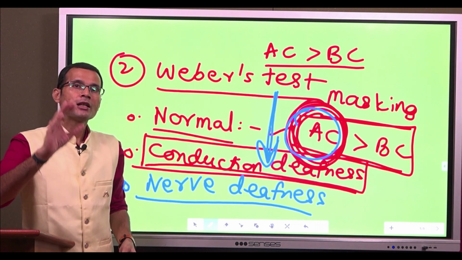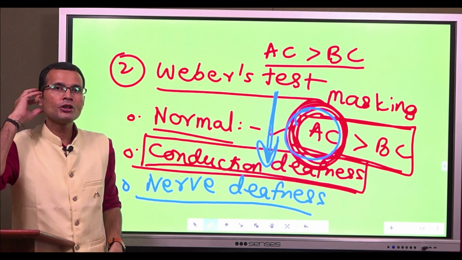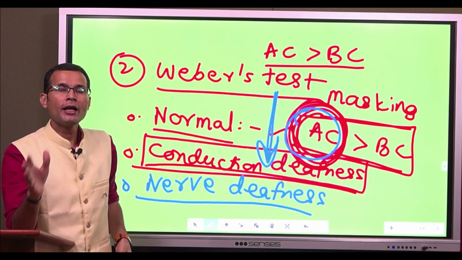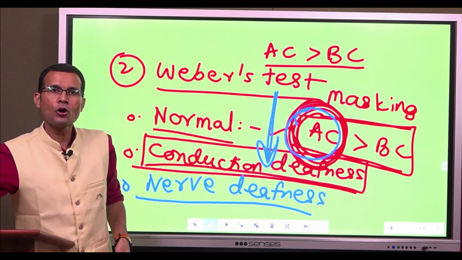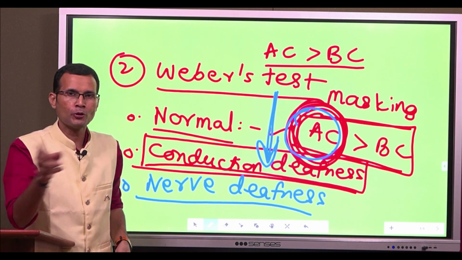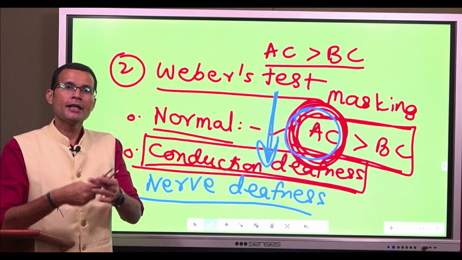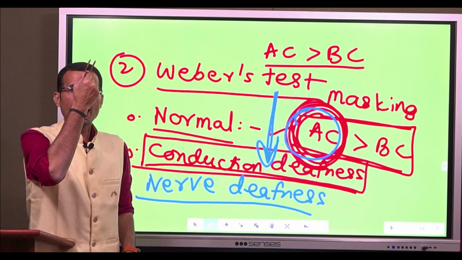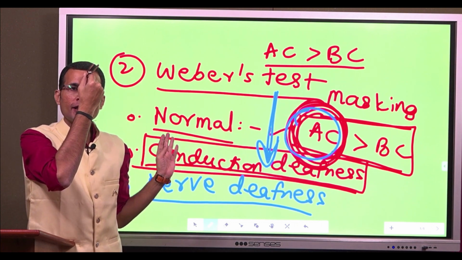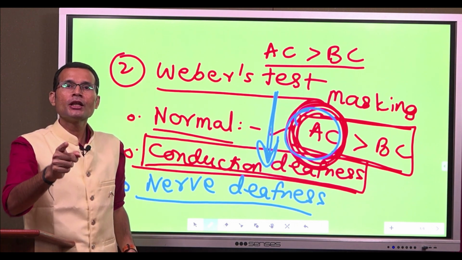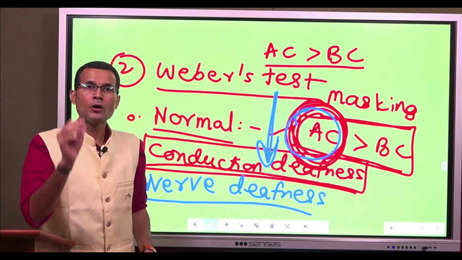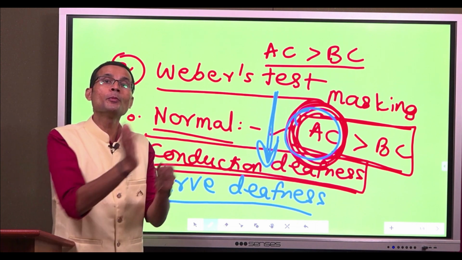In that subject, Rinne was positive on the right ear. So I had two possibilities, either the right ear is normal hearing or there is sensorineural deafness. We have already discussed that. And now I perform Weber's test, and when I place the tuning fork and the subject says the sound is getting lateralized to the left ear, it will be confirmed, because in the case of nerve deafness, the sound gets lateralized to the normal ear.